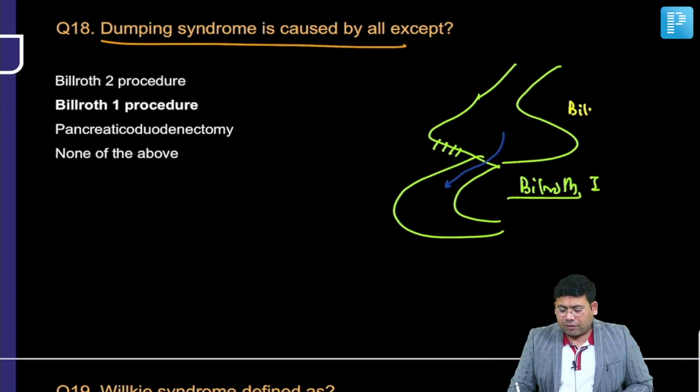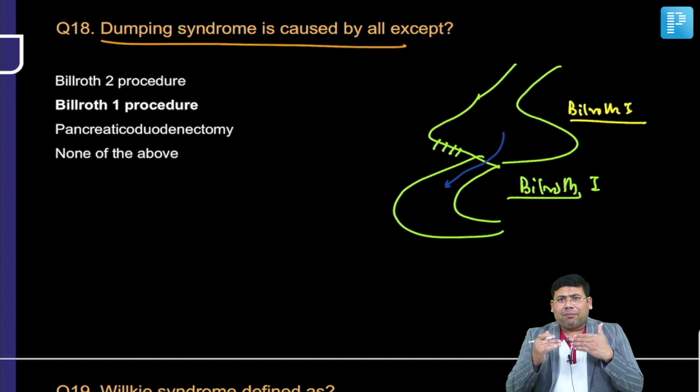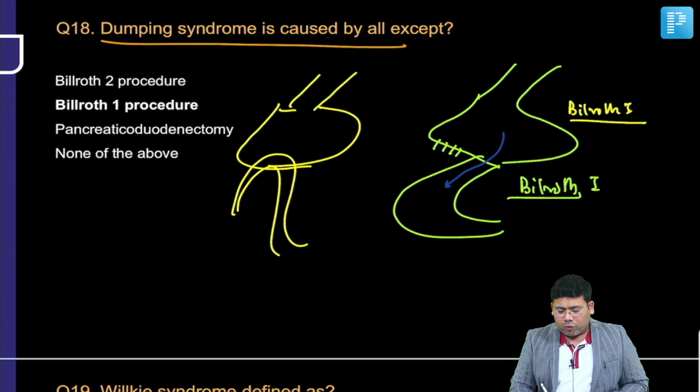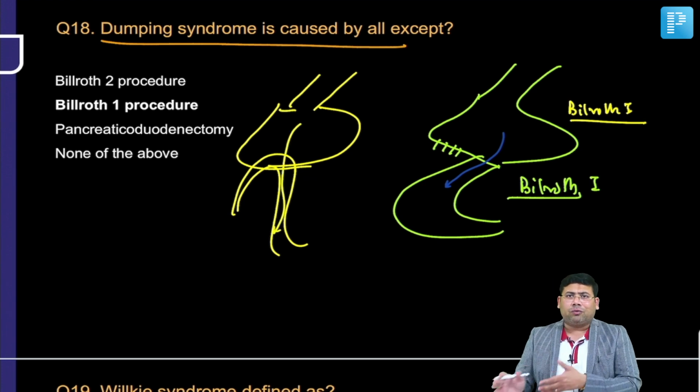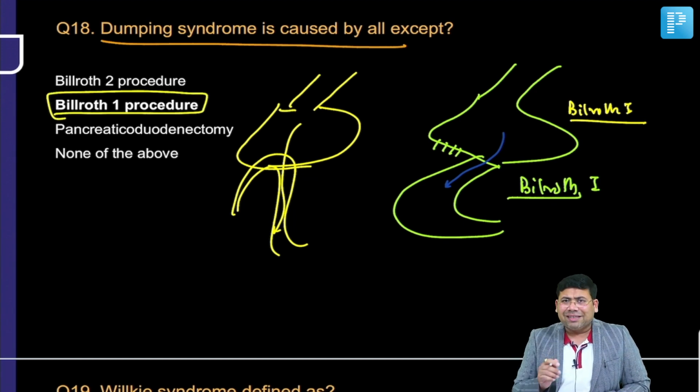This is Billroth 1. The duodenum will stimulate the release of incretins, bombesin, and they will slow down the motility. So the speed at which this high osmotic content is going into the bowel is reduced, and that is the place where you actually don't have the dumping. Otherwise, when you talk about Roux-en-Y gastrojejunostomy or loop gastrojejunostomy, the food is directly entering the intestine and causing what? Evacuation of water from the intestinal cells, resulting in bloating, diarrhea, and then post-dumping syndromes. So in Billroth 1, you have the least; I will not say it's never seen, but it is least here.